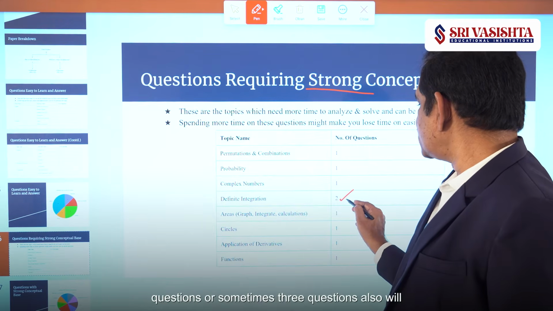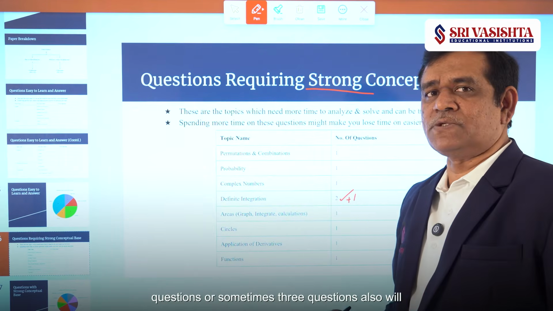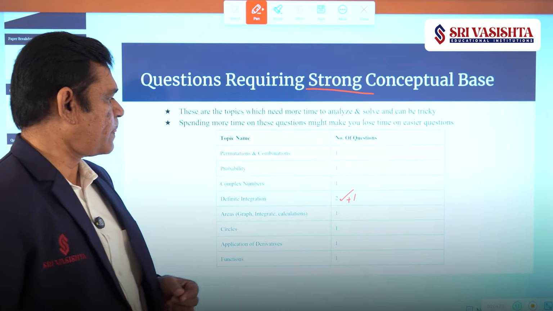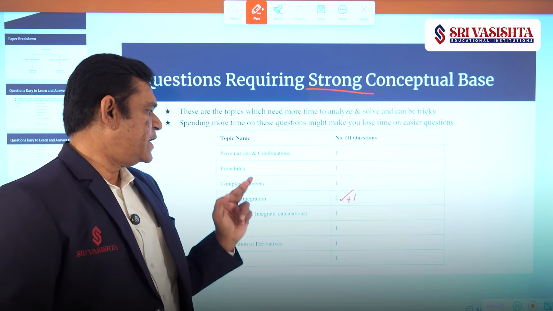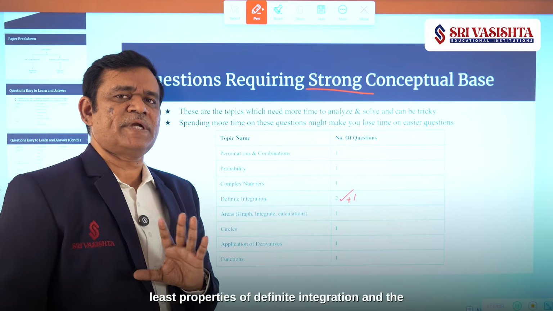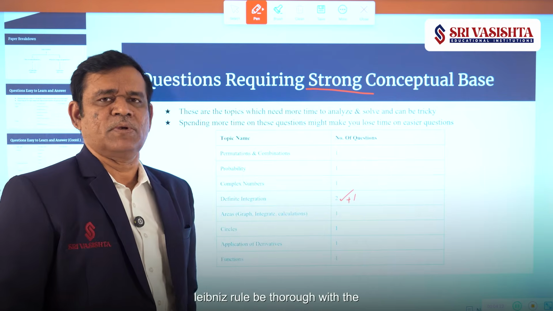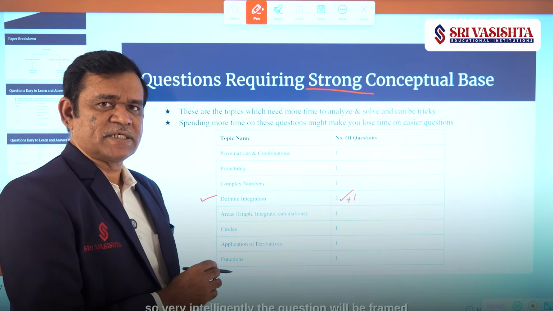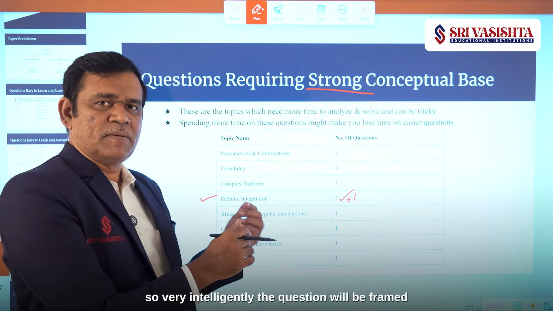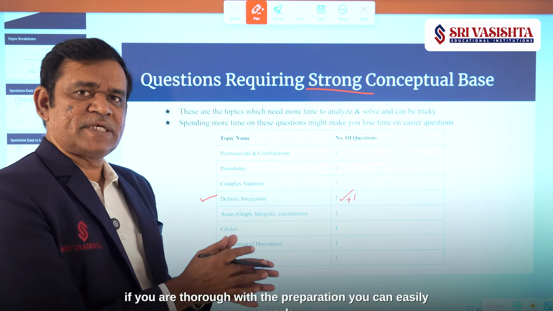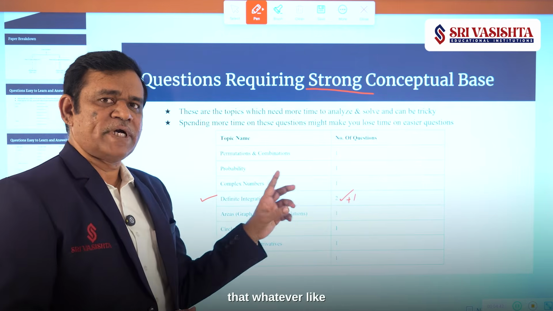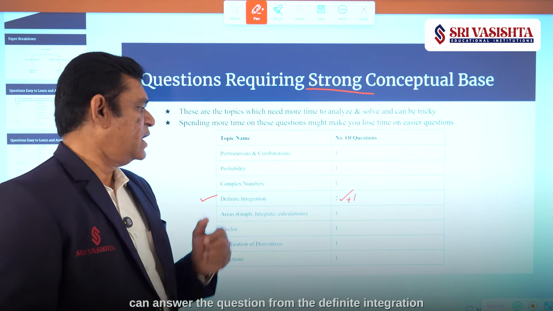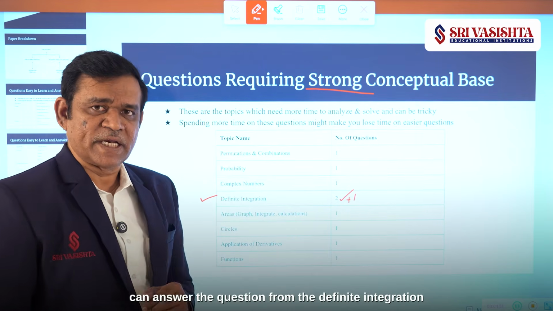Either 2 questions or sometimes 3 questions will come in one session from the definite integration topic. In definite integration, at least be thorough with the properties of definite integration and the Leibniz rule. Very intelligently the question will be framed. If you are thorough with the preparation, you can easily crack whatever logic they have given, and you can answer the question from definite integration.